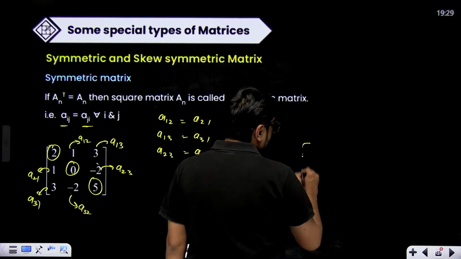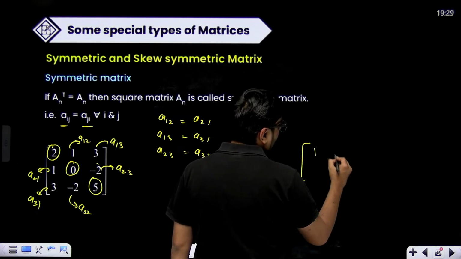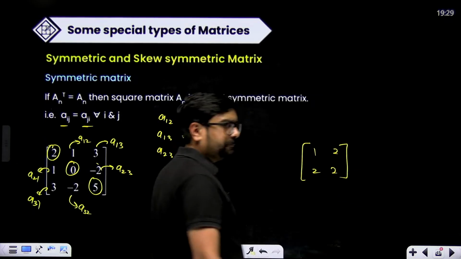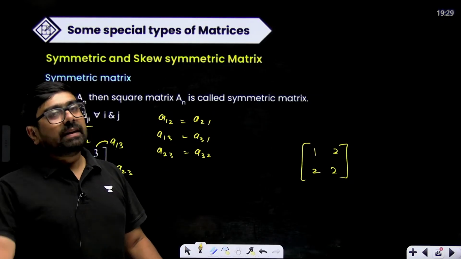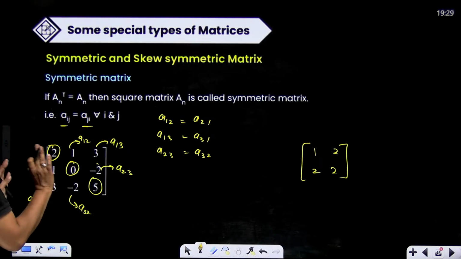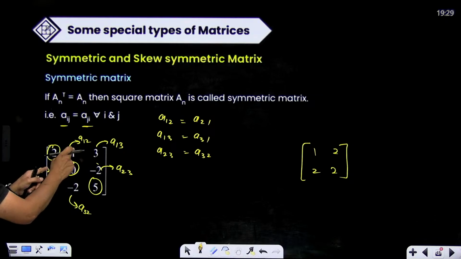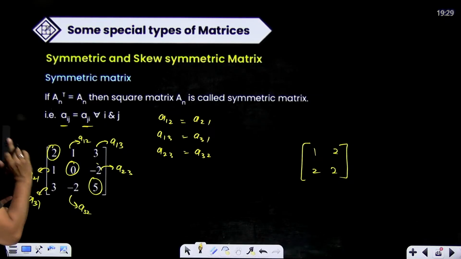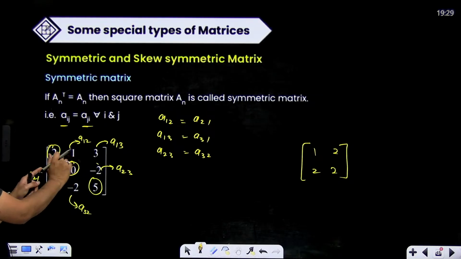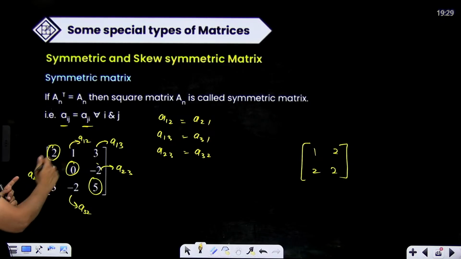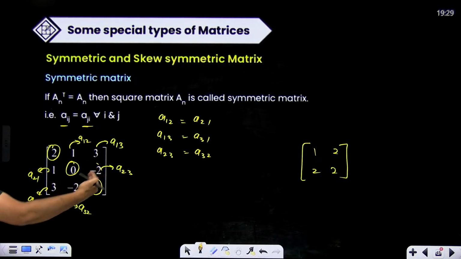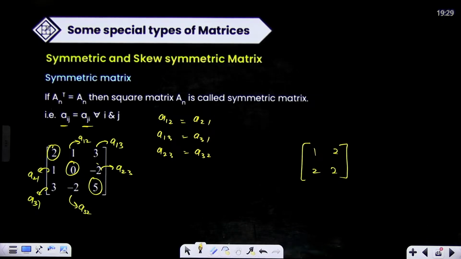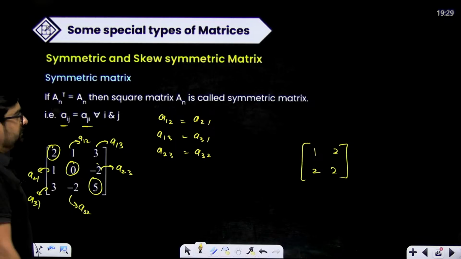Now tell me, 1 2 2 2, is this a symmetric matrix? A12 is equal to A21. That means symmetric matrix. In simple words, all the conjugate elements across the diagonal, A21 is a conjugate of A12. So all the conjugate elements across the diagonal, if they are equal, then it is called a symmetric matrix.